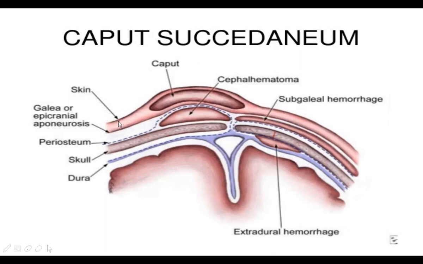This is the skin, then the galea or epicranial aponeurosis, and the periosteum. This is the skull, and this is the dura mater. This hemorrhage is called extradural hemorrhage, and this is subgaleal hemorrhage. But we are concentrating on caput and cephalohematoma.